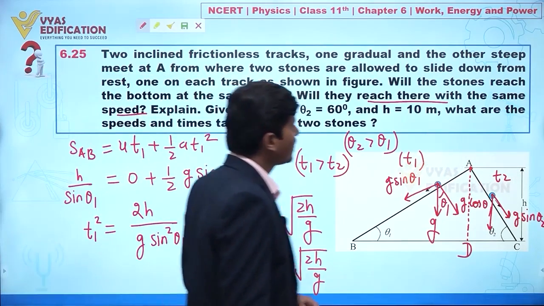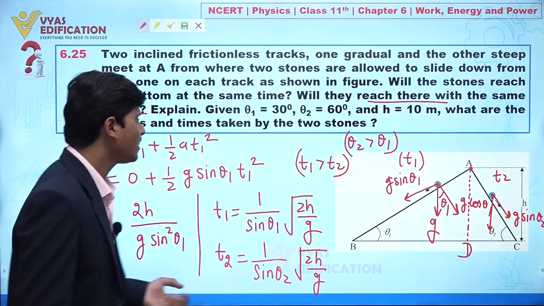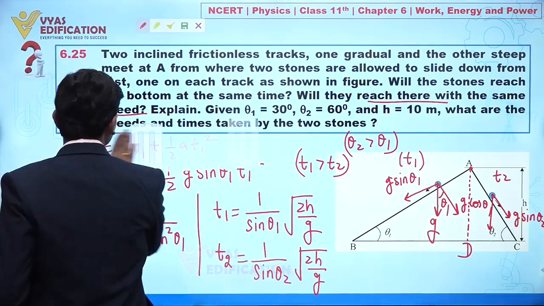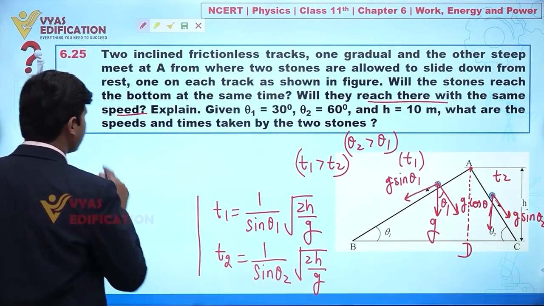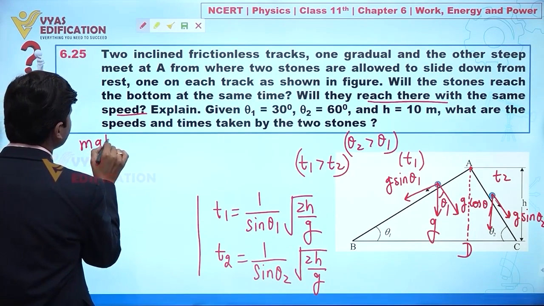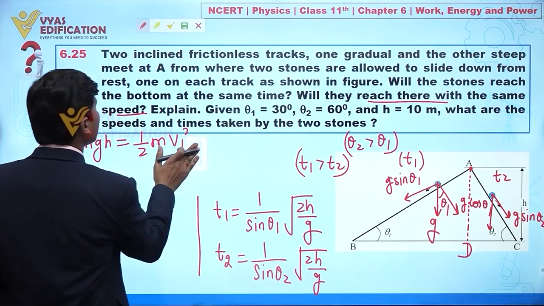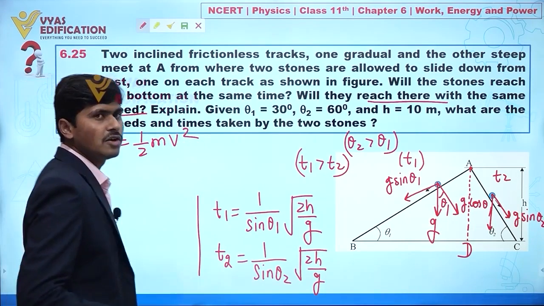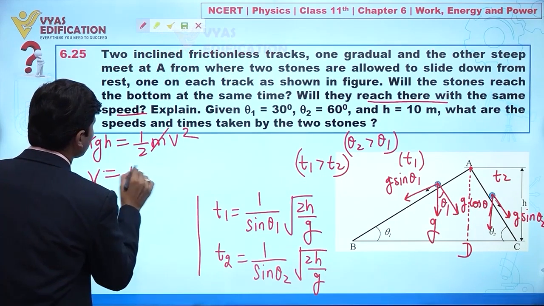So I can say here potential energy is converting into kinetic energy. Clear? So I can also write like this, mgh should be equal to half m v1 square, here half m v square. Clear? From here you can say m and m cancel out and v is given by under root of 2gh.